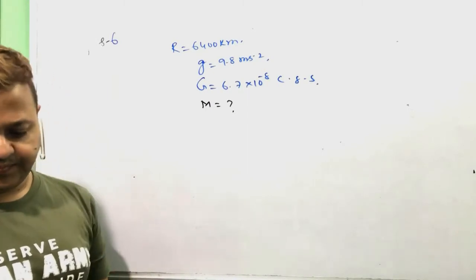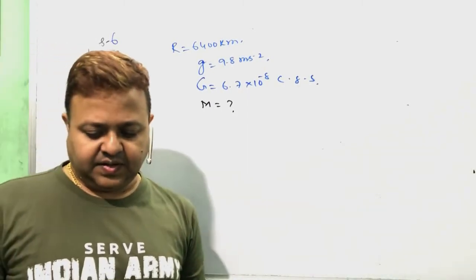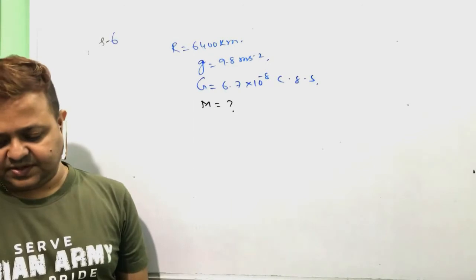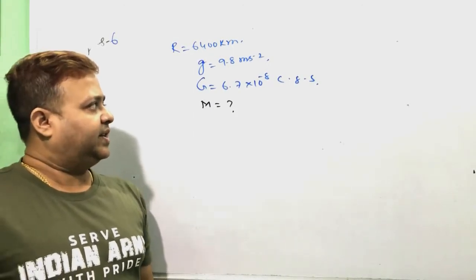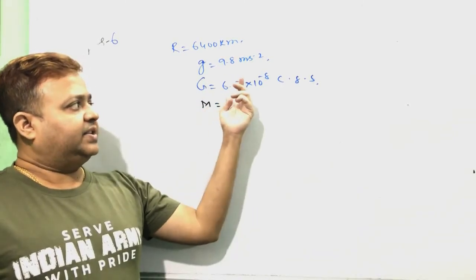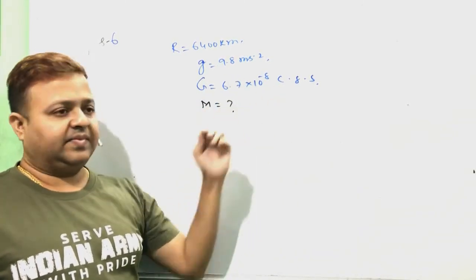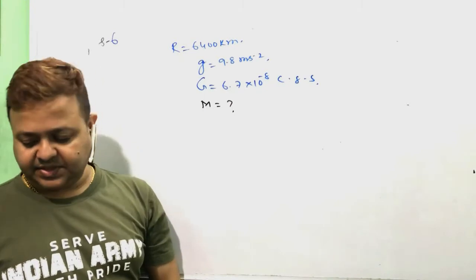I repeat the question. If the radius of the earth is 6400 kilometer, g is 9.8 meter per second square, and capital G is 6.7 into 10 to the minus 8 CGS system, determine the mass of the earth.